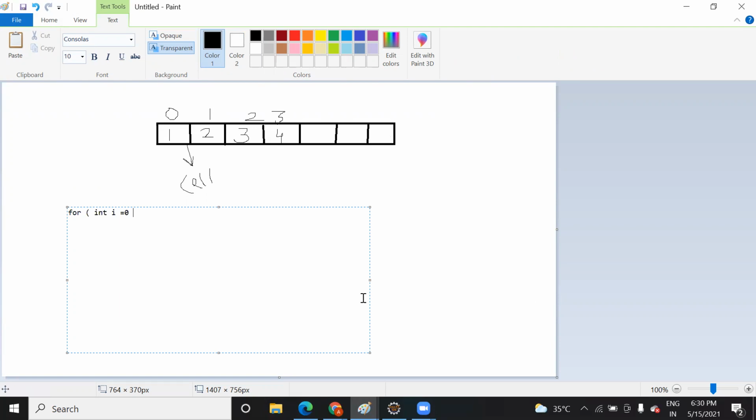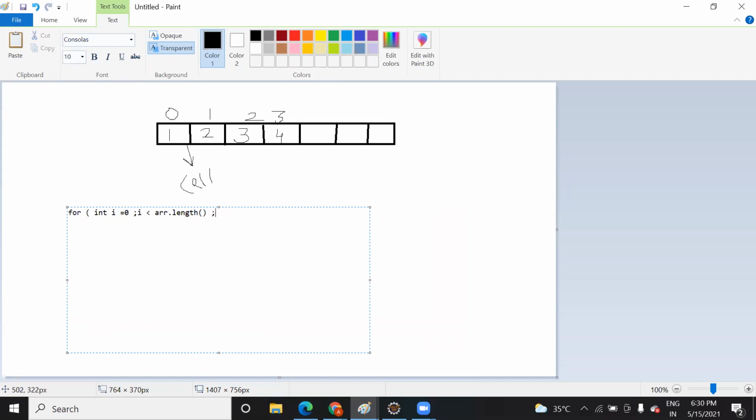How many elements are present in the array? How are you going to find it out? Suppose the name of your array is arr, then arr.length will give you the length of the array. Length of an array means the number of elements present in the array. Now here, suppose 0, 1, 2, 3, 4, 5, 6. So 0 to 6 means 7 elements are saved, right? So what will be the length of the array? 7.